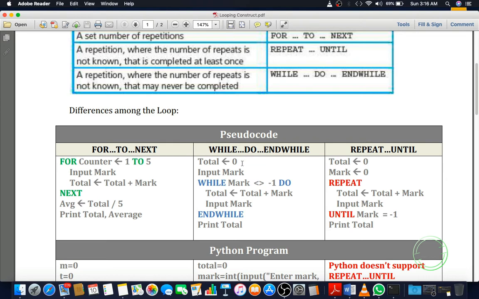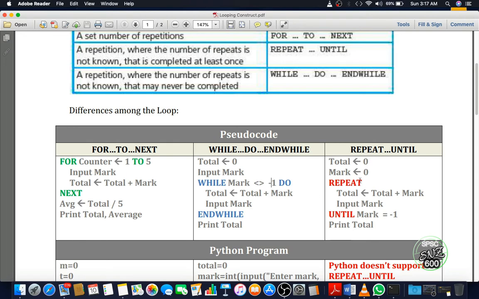Now for the while program, total is assigned 0, input mark, while mark is not equal to -1, it will total the mark, input the mark, end while, and finally it will print the total. So it depends on the condition. When the user presses -1, it will stop the program. But the loop is not fixed here. It will input as many marks as you want. After inputting 5 marks, 10 marks, 1000 marks, when you press -1, it will stop the program.